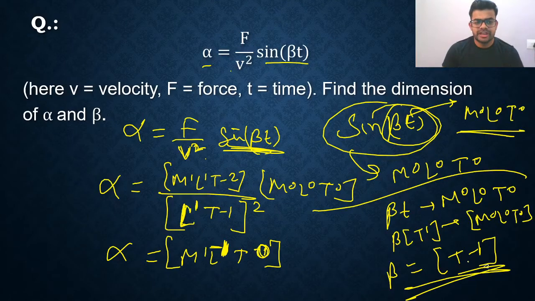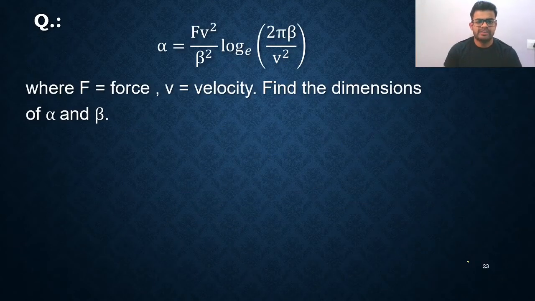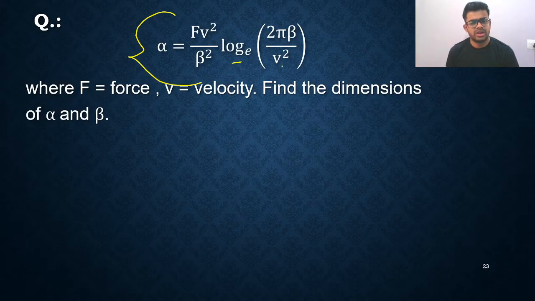So, my dear friends, let's talk about the next slide. You can see alpha equals f v square upon beta square, log of this much, log of 2 pi beta upon v square. Force is F, velocity is V, and find the dimensional formula of alpha and beta.